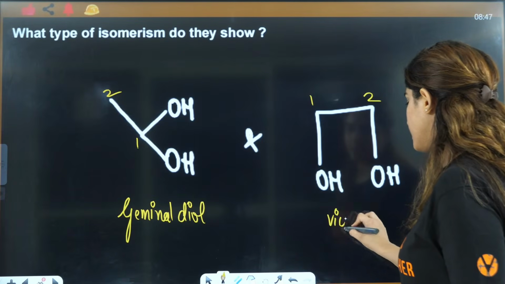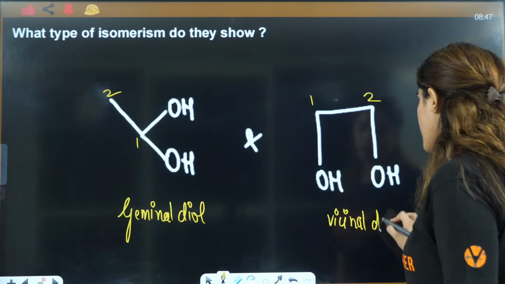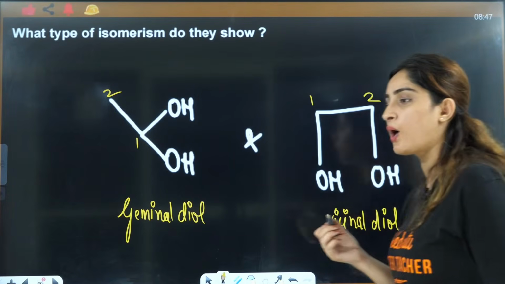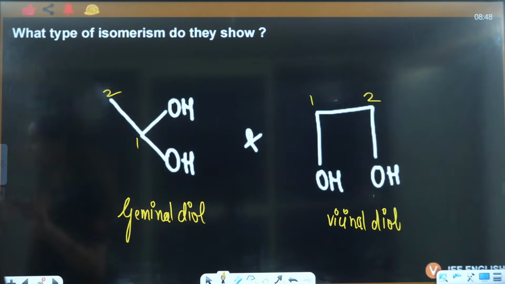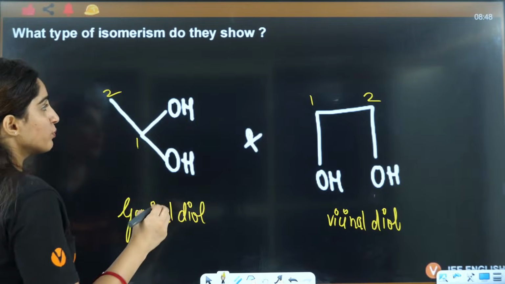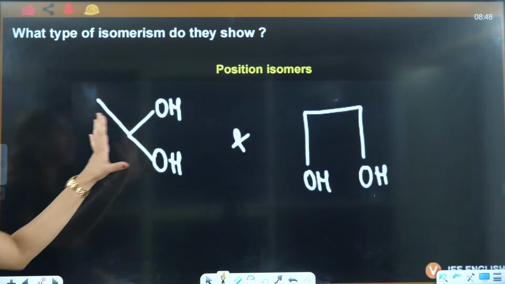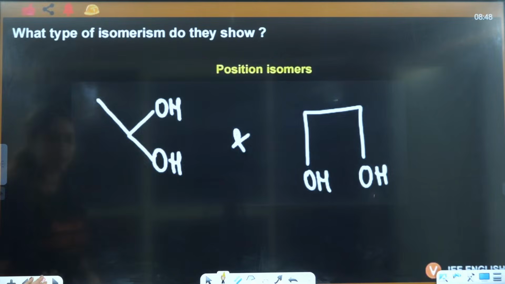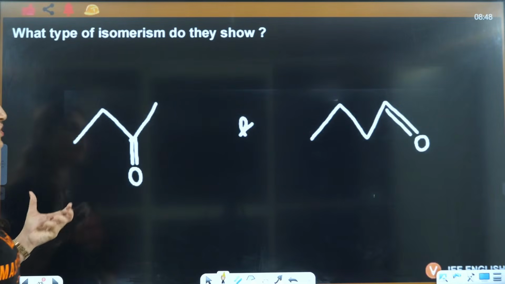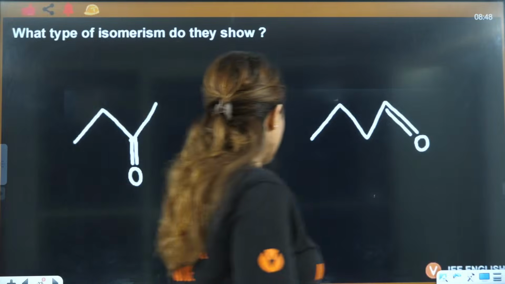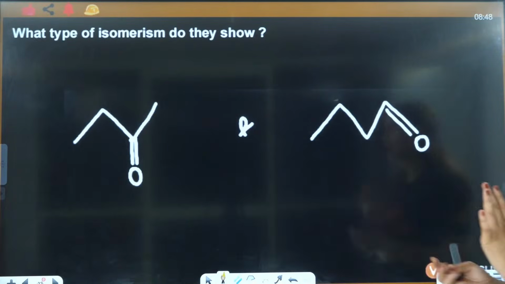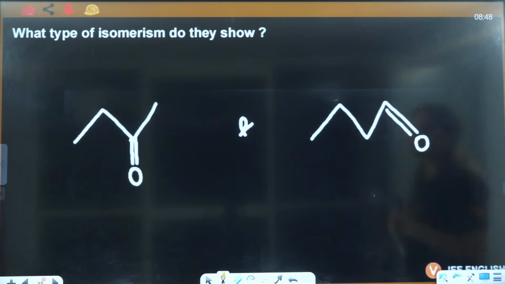This is vicinal. This is vicinal diol. When on the adjacent carbons you have OH, right? That is vicinal OH. Very good. So that is going to be position isomers here because the position of OH is different here. Next question, if you see this here, tell me, are they position isomers? Are they chain isomers? Right?